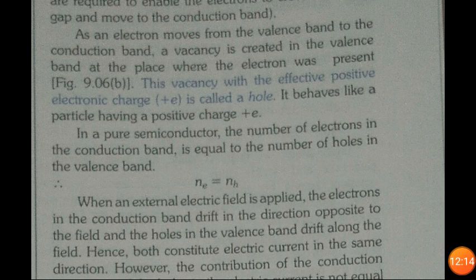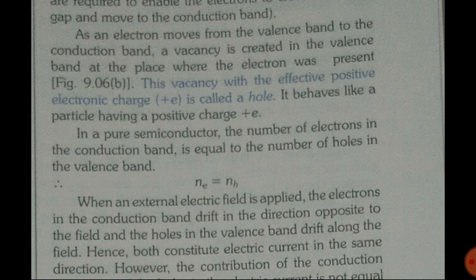Here is one definition of hole. An electron moves from the valence band to the conduction band. A vacancy is created in the valence band at the place where the electron was present. That vacancy is called a hole. Here in the blue line it is written, this vacancy with the effective positive electronic charge is called a hole. An electron has negative charge, so we assume the hole has positive charge, because generally all materials are neutral.